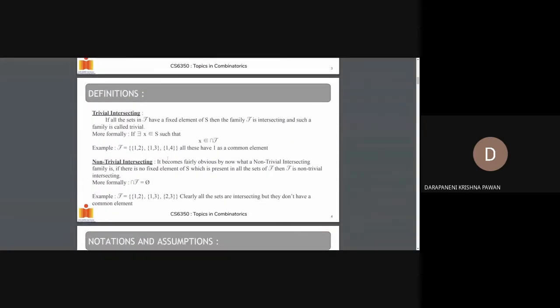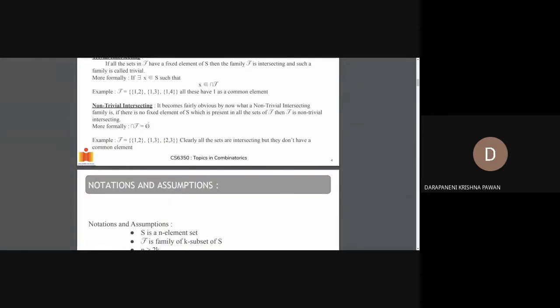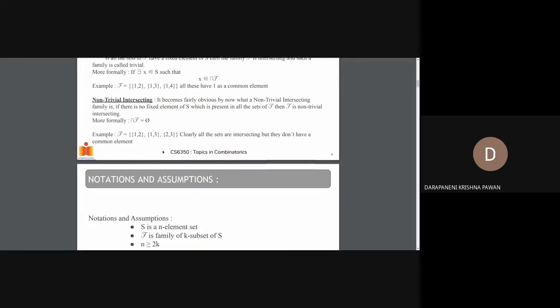Trivially intersecting: if we fix an element, that is, if there is an element which is present in all the sets of the family, then it is a trivially intersecting family. So the intersection of all the sets is non-empty. Non-trivially intersecting family is basically not a trivially intersecting family. As you can see in this example here, there is no element which is common to all the three sets, but it is intersecting since pairwise intersection is not an empty set.